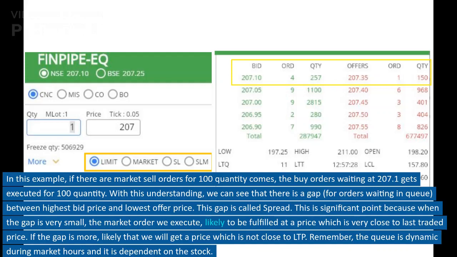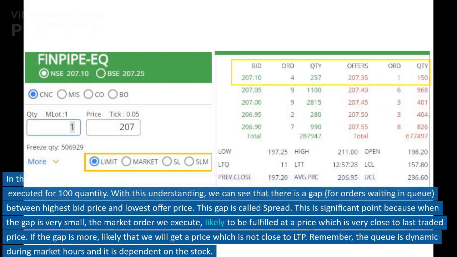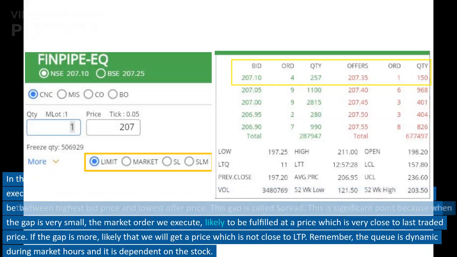With this understanding, we can see that there is a gap for orders waiting in queue between highest bid price and lowest offer price. This gap is called spread. This is a significant point because when the gap is very small, the market order we execute is likely to be fulfilled at a price which is very close to last traded price. If the gap is more, likely that we will get a price which is not close to LTP.